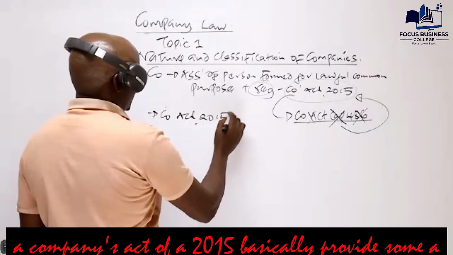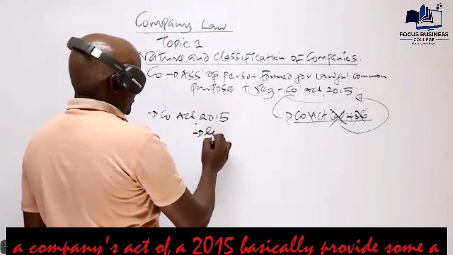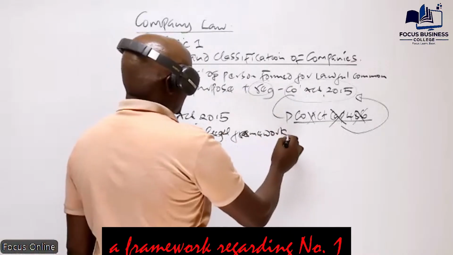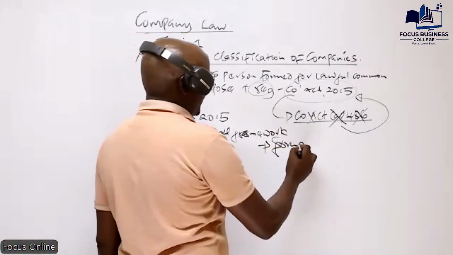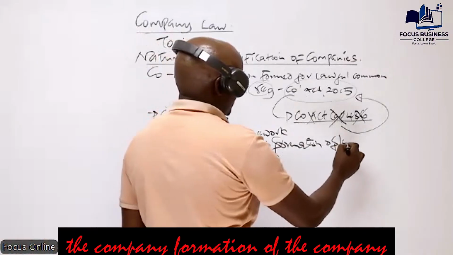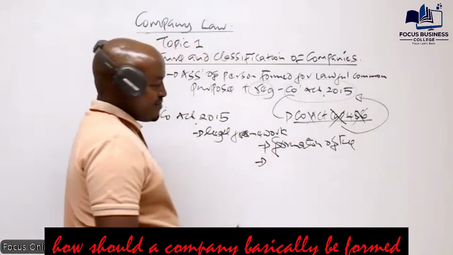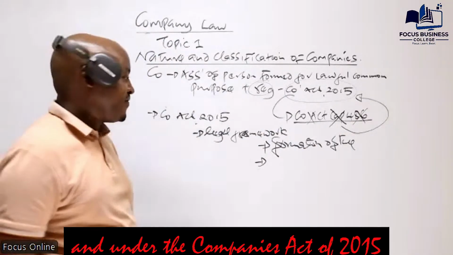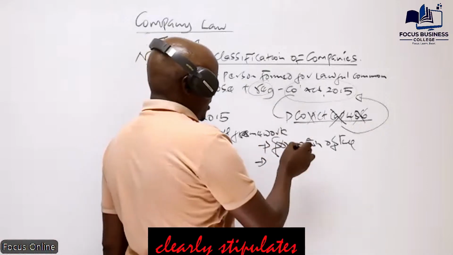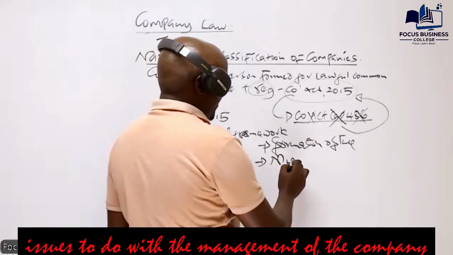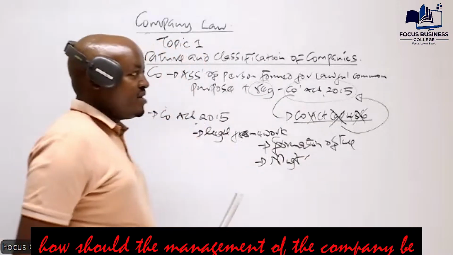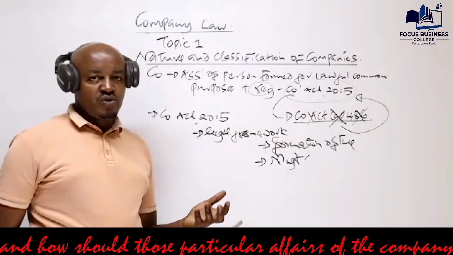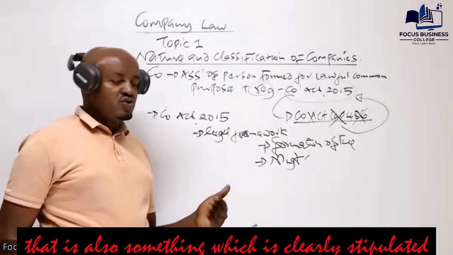Companies Act provides a legal framework regarding, number one, the formation of the company, the country of formation and the country of operation of the company. How should a company be operated? For example, in this case, we may be told of a company which is operating in Kenya. It also has clearly stipulated provisions on the management of the company. How should the parent company or the subsidiary manage the affairs of the company? That is also something which is clearly stipulated.